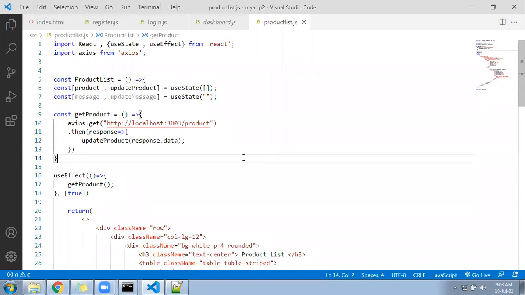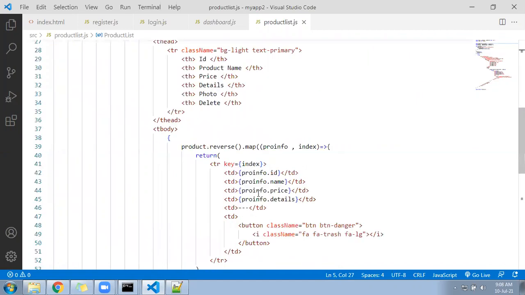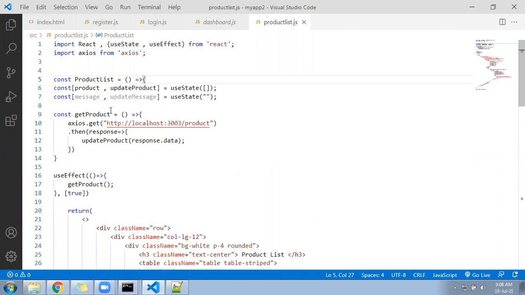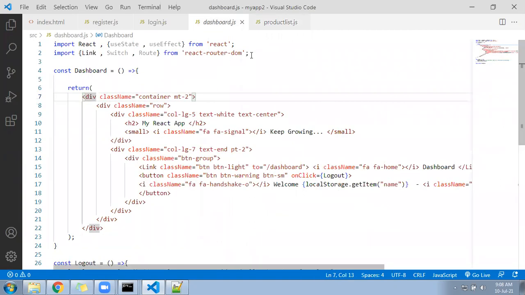So we have created the page. Inside the page, we added the data. We are reading from the JSON server. We are displaying in listing table format, and it is for the admin purpose. Okay, so this product list, let's go to the dashboard now. In dashboard, you need to import it.